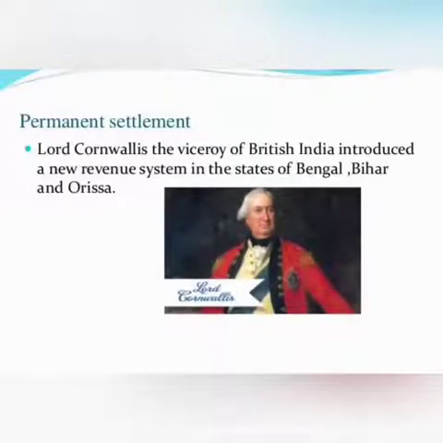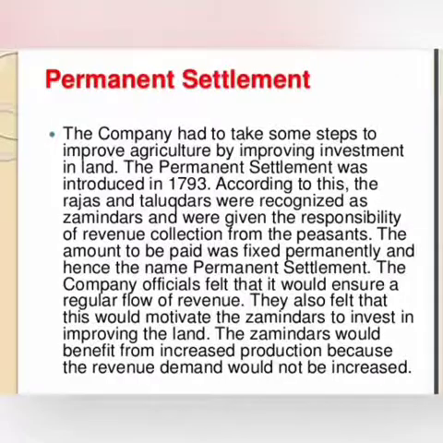So let's talk about the permanent settlement, which was introduced by Lord Cornwallis in the states of Bengal, Bihar and Odisha. In the permanent settlement, the company had to take some steps to improve agriculture by improving investment of land. That's why the system was introduced. According to this, the Rajas and Talukdars were recognized as zamindars and were given the responsibility of revenue collection from the peasants. The amount to be paid was fixed permanently and hence the name permanent settlement.